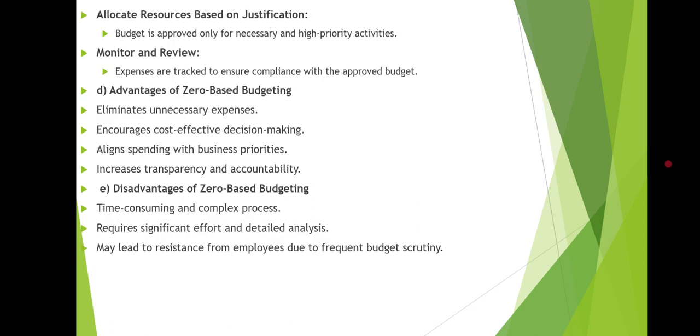Next step, we have allocate resources based on justification. That means budget is approved only for necessary and high priority activities. Next, we have monitor and review. That means expenses are tracked to ensure compliance with the approved budget.